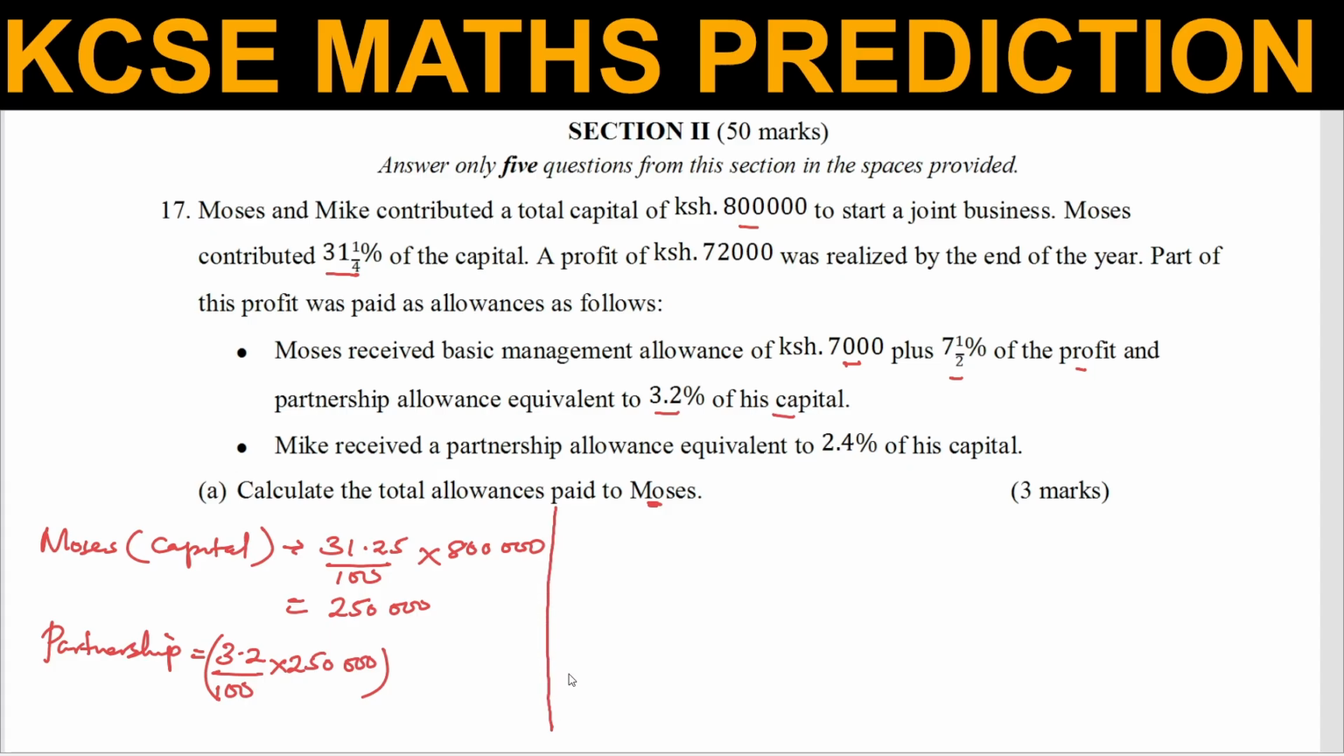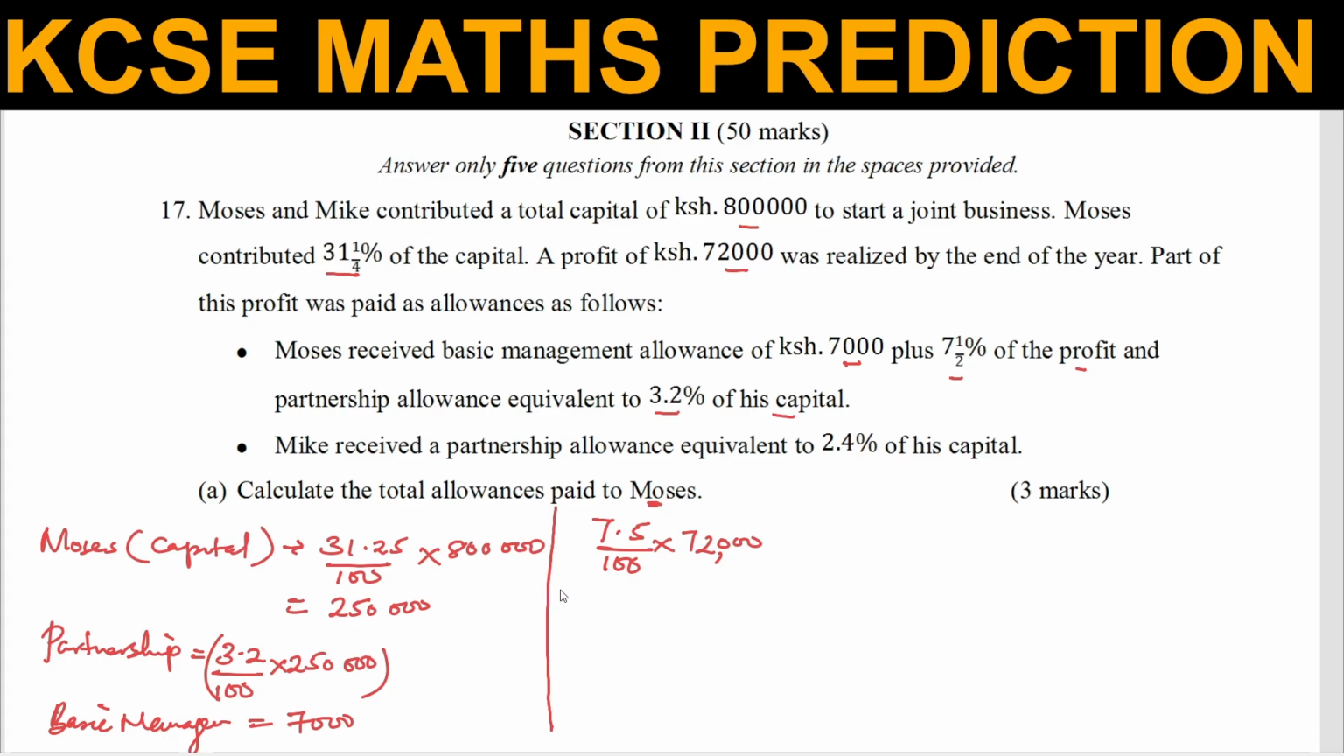And then there is another allowance which was given, which is 7,000. It is here, 7,000. So this one was the basic management allowance. And then plus 7.5% of the profit. The profit was 72,000. Don't forget that. So I think now we have everything. Those are the allowances that were given to Moses.